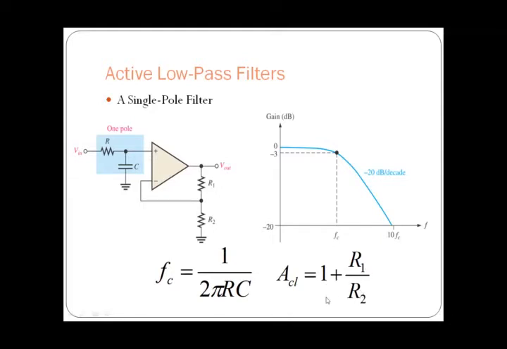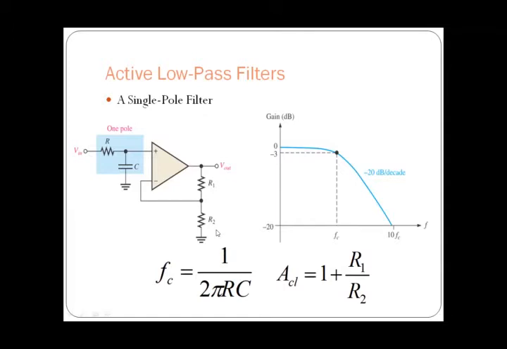So this is nothing but the gain of the non-inverting amplifier, as we have discussed in our third chapter. There we considered R1 as RF, and in the place of R2 there will be R1.